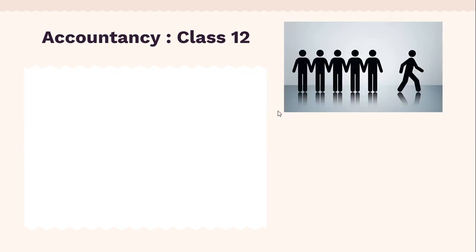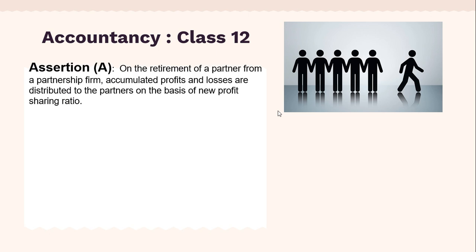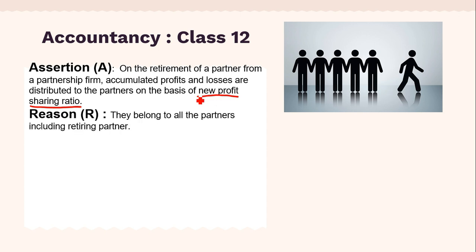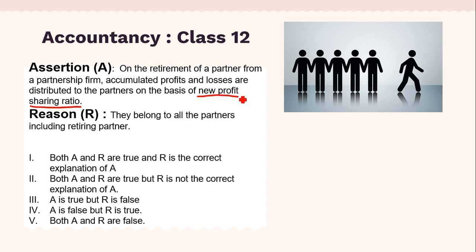Now again, another question from class 12th accountancy, and this is, if you can see the picture, from retirement of partner. The assertion is, on the retirement of a partner from a partnership firm, accumulated profits and losses are distributed to partners on the basis of new profit sharing ratio, and the reason is they belong to all the partners including retiring partner. So let us see first, are these both statements correct or incorrect?